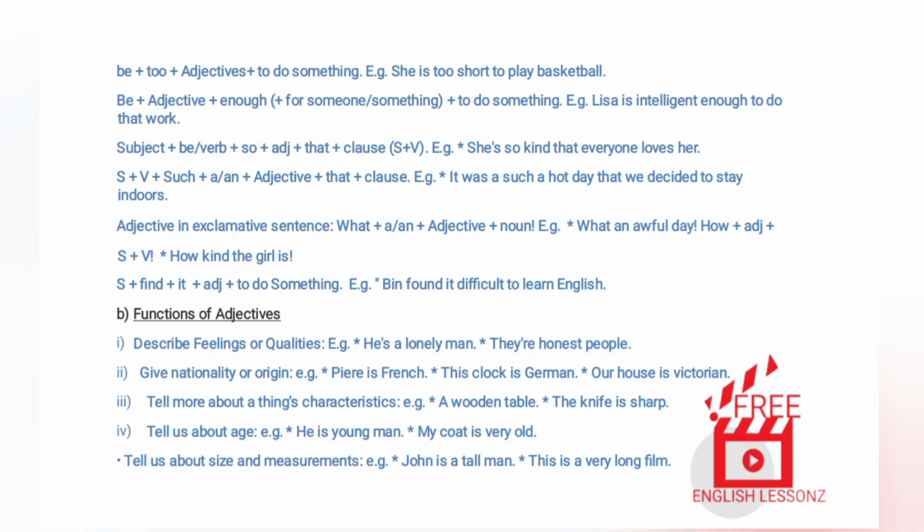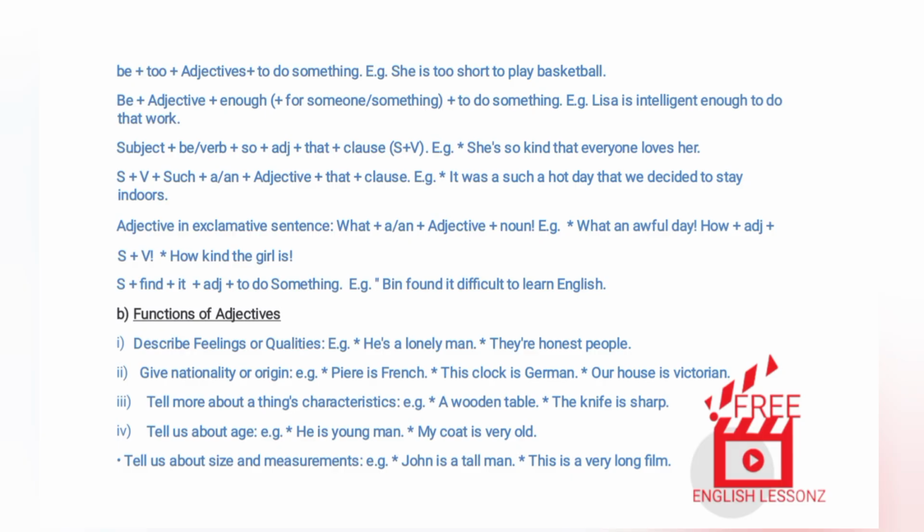Be plus adjective plus enough, plus for someone/something, plus to do something. Example. Lisa is intelligent enough to do that work. Subject plus be/verb plus so plus adjective plus that plus clause, subject plus verb. Example. She's so kind that everyone loves her. Subject plus verb plus such plus a/an plus adjective plus that plus clause. Example. It was such a hot day that we decided to stay indoors.